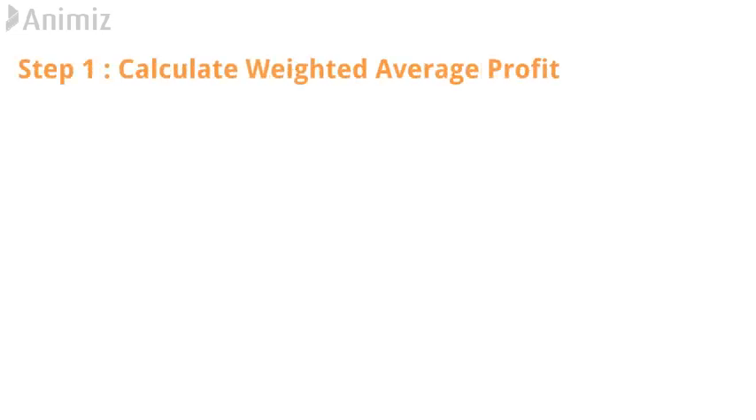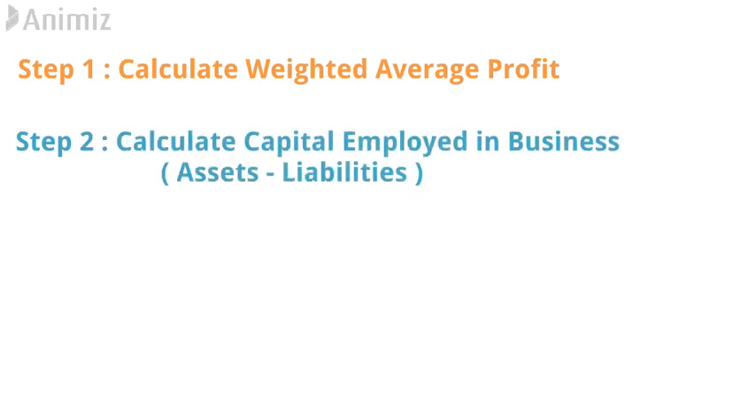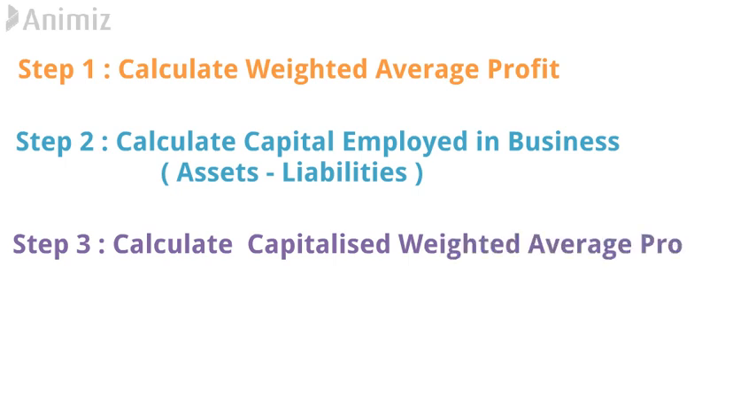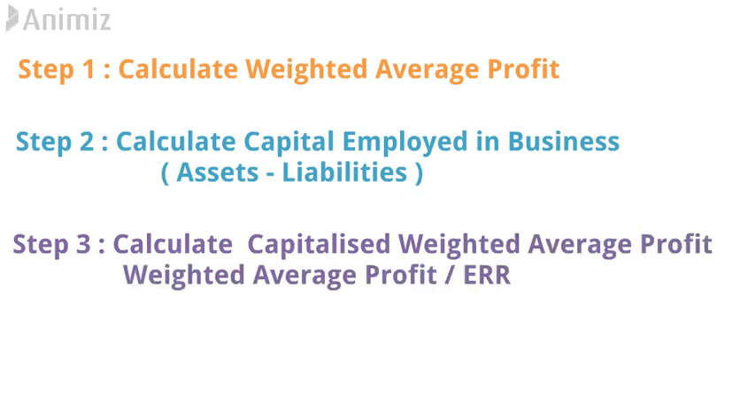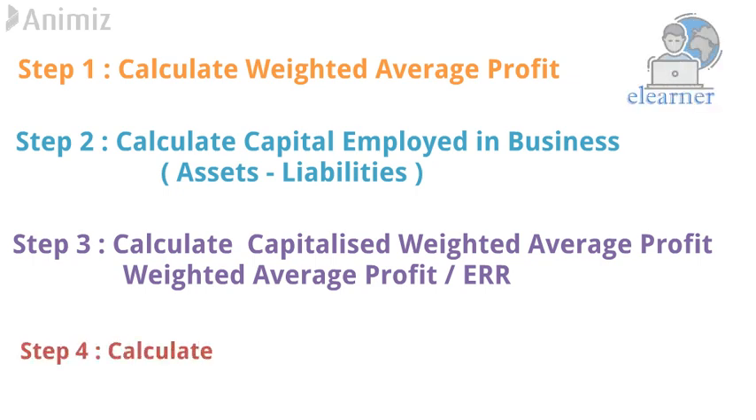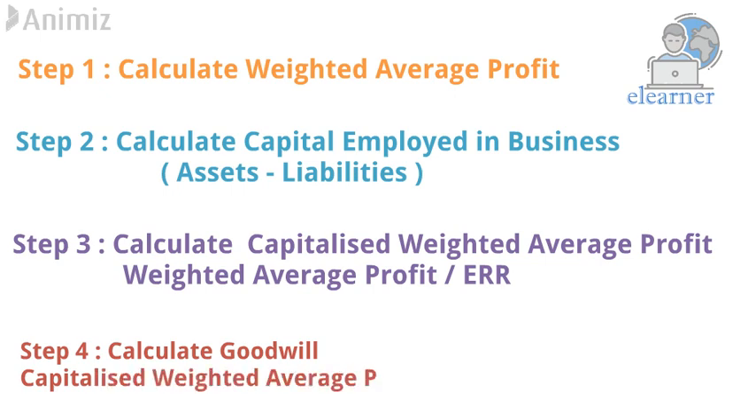Let's see the steps for the calculation of goodwill according to capitalized weighted average profit method. First step is calculate weighted average profit, which is almost similar in all the sums. Second step is calculate capital employed in the business, which is asset minus liability. You are all aware of this. Third step is calculate capitalized weighted average profit, that is weighted average profit divided by expected rate of return. And the last step is calculate goodwill, that is capitalized weighted average profit minus capital employed.